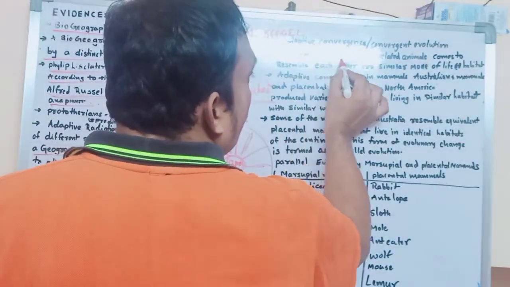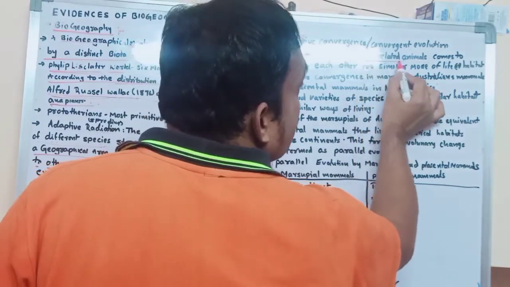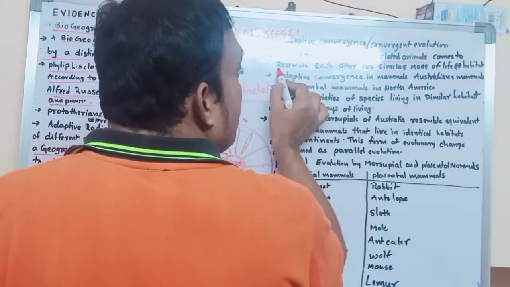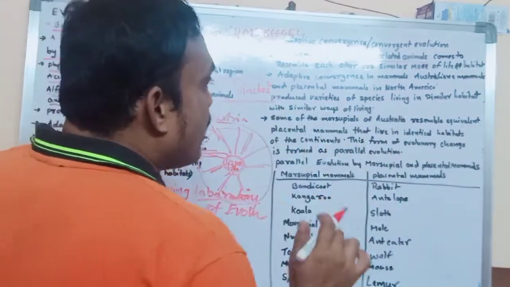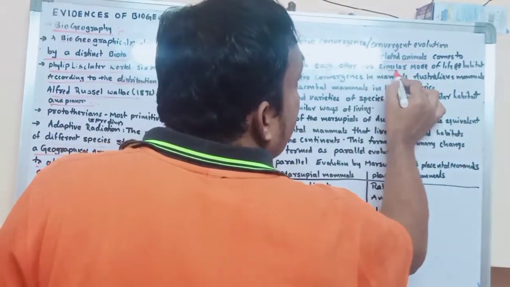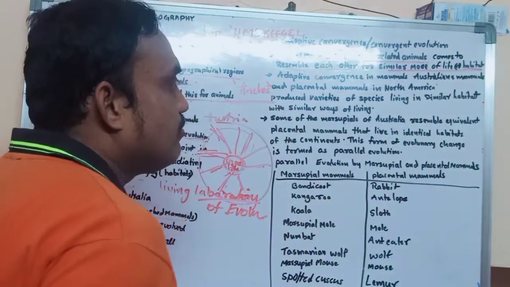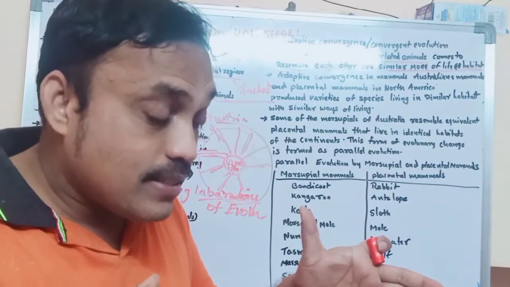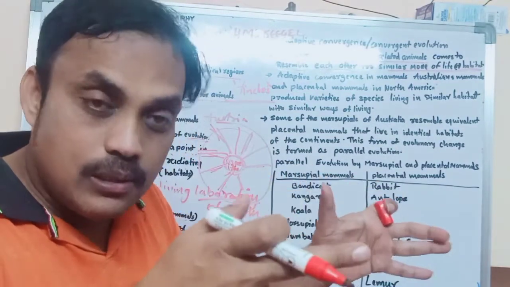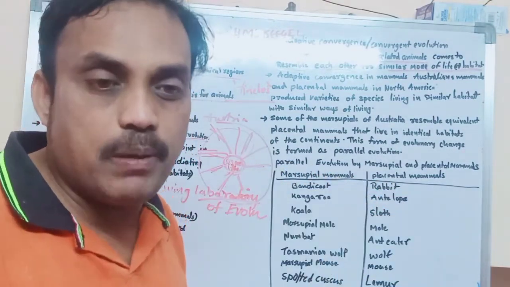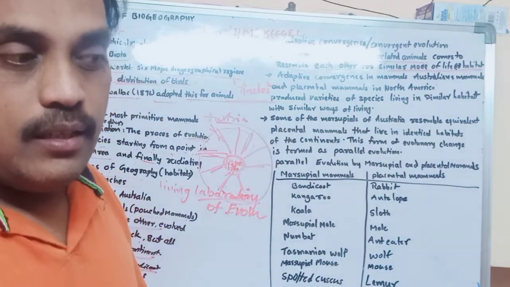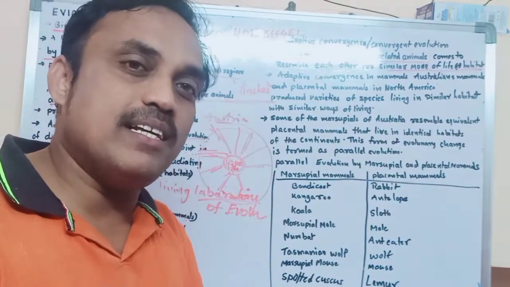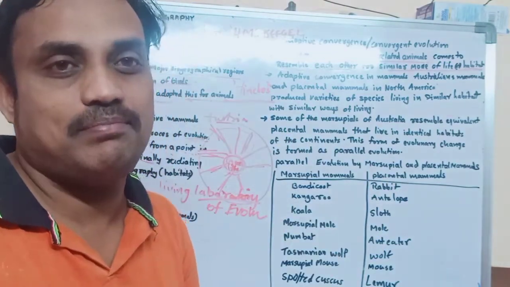Two or more groups of unrelated animals, with no relation between the organisms, come to resemble each other, with a similar mode of life and habitat. Habitat means living place. Their living style is the same, but all are different animals.